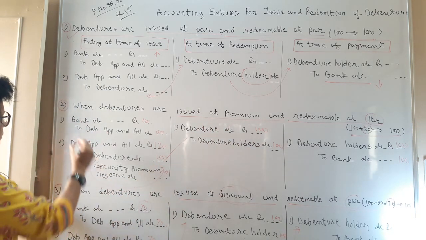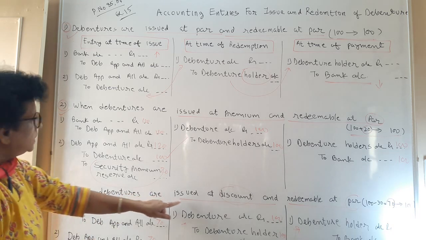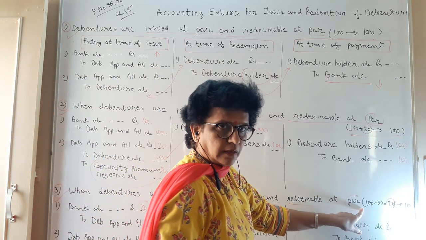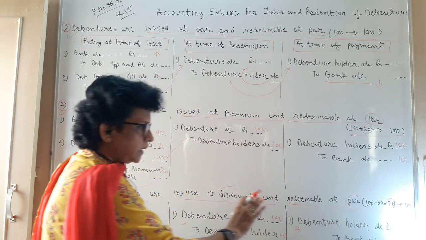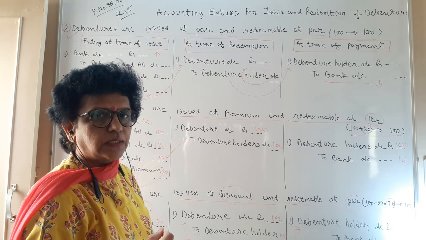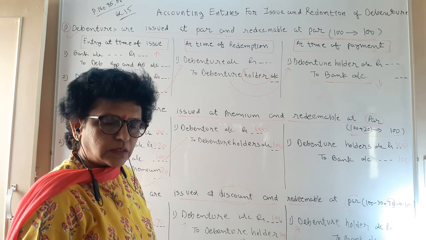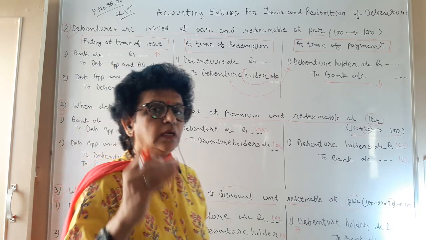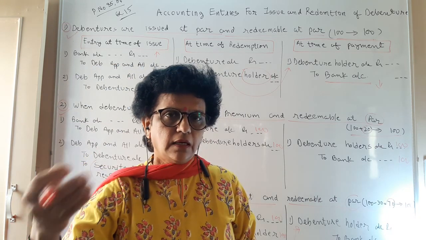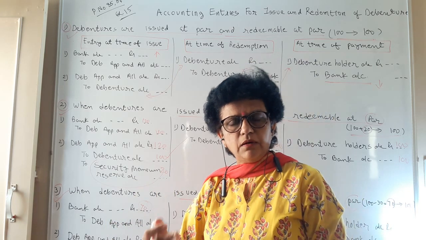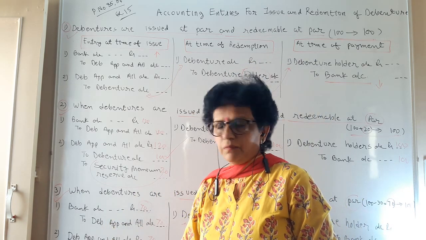And the third, debentures are issued at discount and redeemable at par, 3 journals to be written. There are still a few more situations in which we have to write the journal, which we will do in our next class. Those have more than 3 accounts, with loss on issue of debentures and loss at the time of redemption.